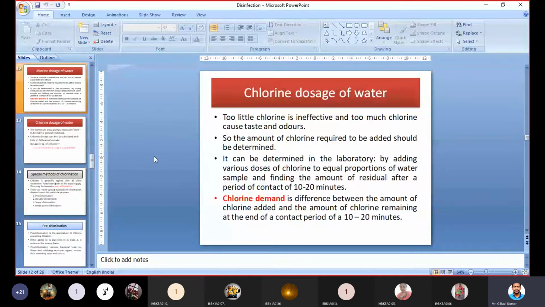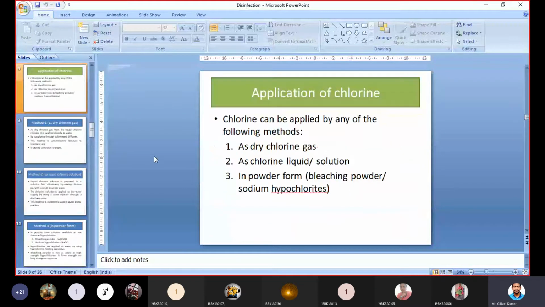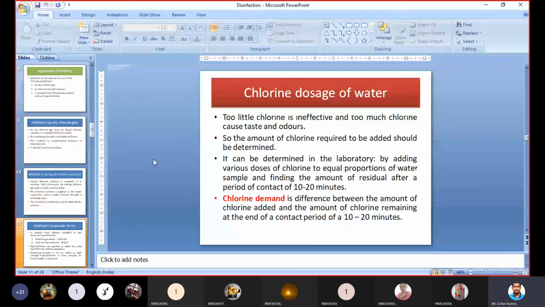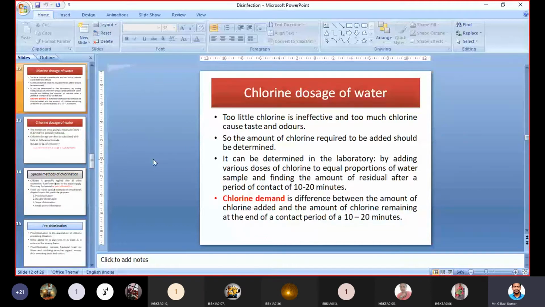Okay, so as a chlorine gas, as a chlorine liquid, and as a powder form of chlorine, we can add it to water. Next one is the chlorine dosage of water. Okay, so this is the most important thing, how to calculate the chlorine dosage. It means how to calculate the chlorine demand. Okay, so that is the most important thing.